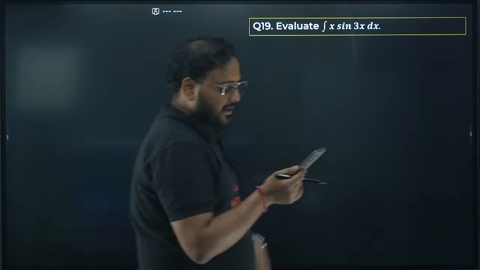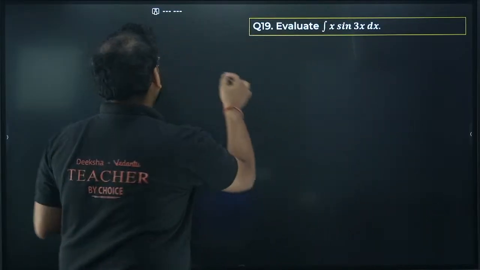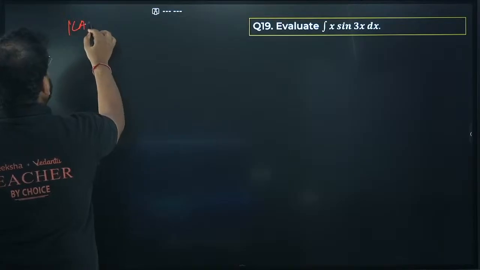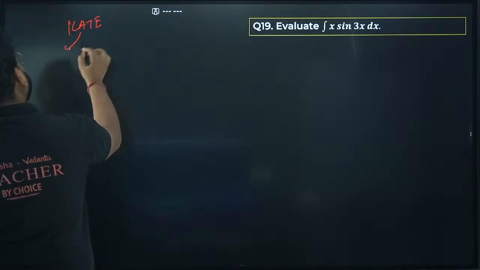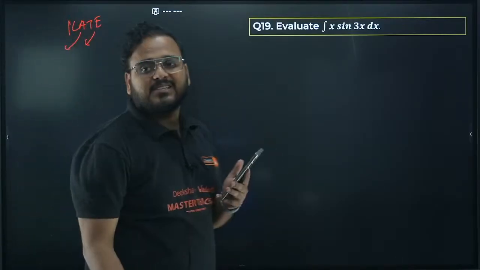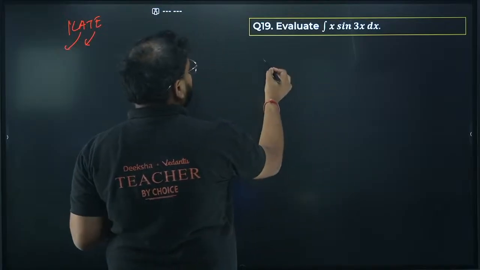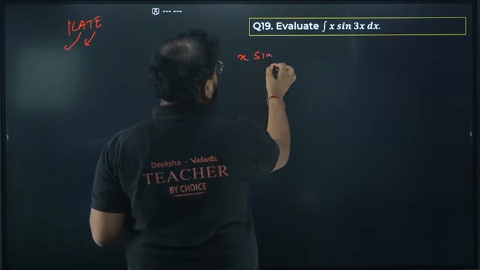19th one, by parts application. By parts application, x sine 3x is there. So again we have the property, remember, the preference order. ILATE is there. Algebra has the preference over trigonometry. So algebra will be given as first function. So what you do is basically if integrate x sine 3x, right?